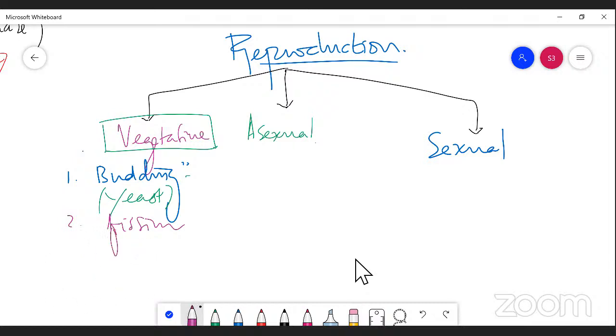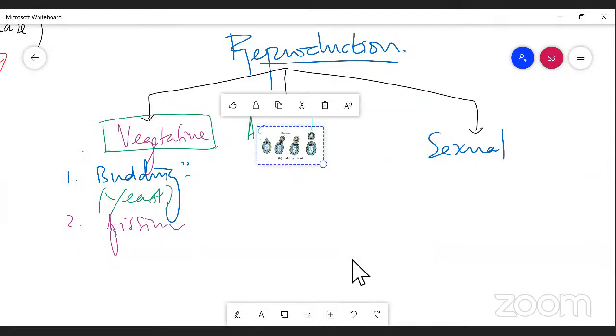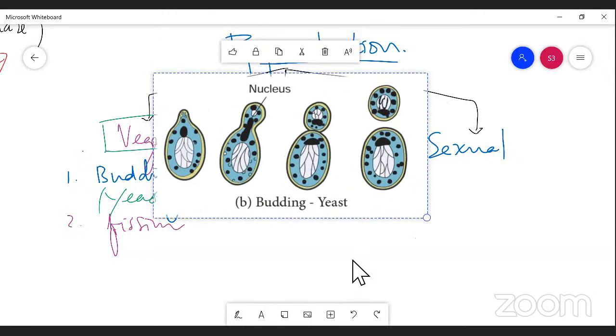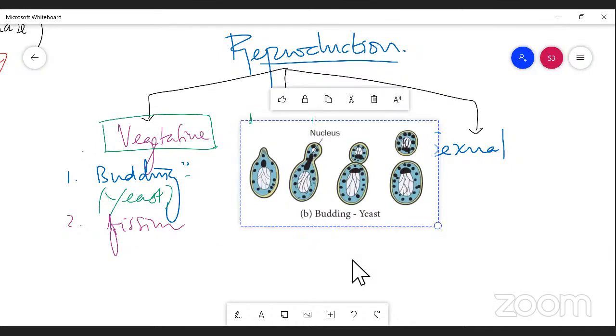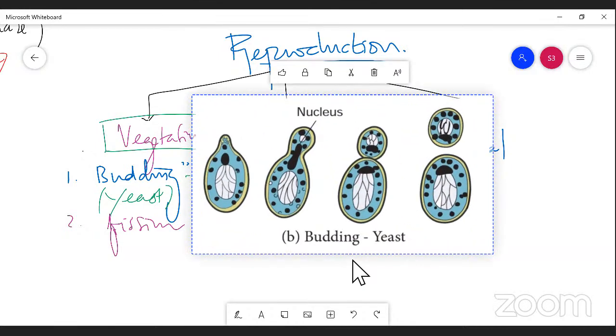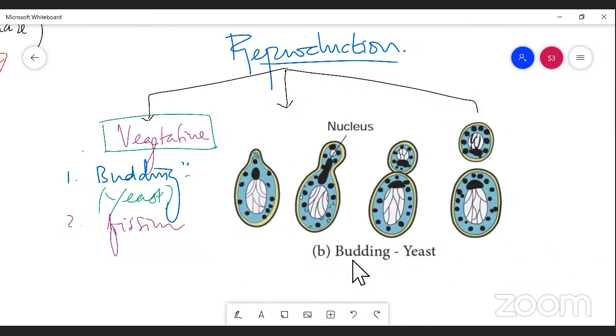Let me connect budding with the diagram, right? So by seeing the diagram you can understand. Students, please understand, this is budding, right? I'm talking about the vegetative mode of reproduction. Here, the picture shows it clearly. The first diagram is a yeast. This is the nature of a yeast cell, right?